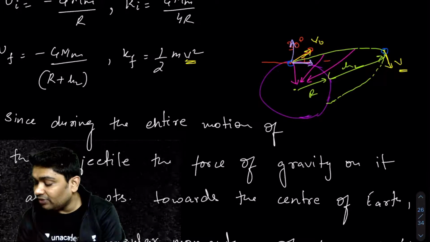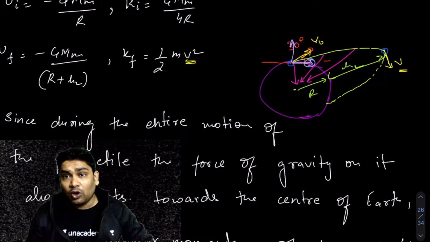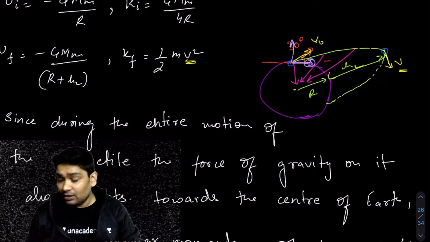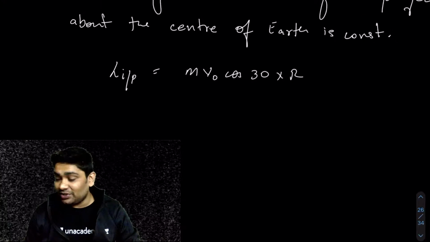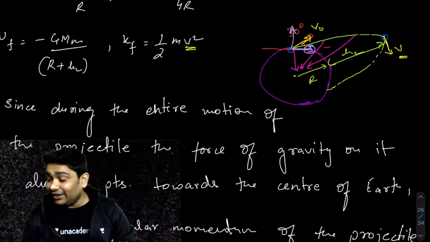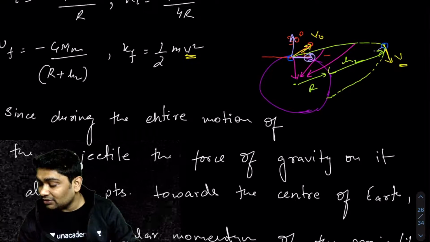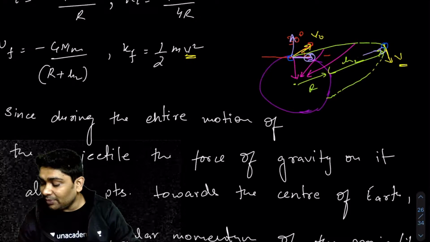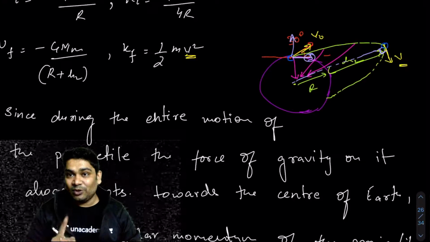Only this component will contribute to the angular momentum, and that would be v naught cos 30, because the distance from the center of the earth is r here. At the highest point, another interesting thing is that the entire velocity would be perpendicular to the line joining this. At the highest point, you just need to remember that.